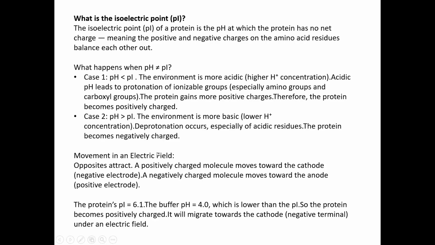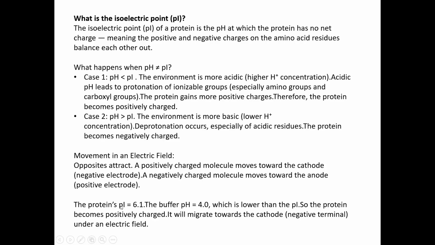So the movement in an electric field. Since the movement is always between the opposites, a positively charged molecule moves towards the cathode and a negatively charged molecule moves towards the anode.